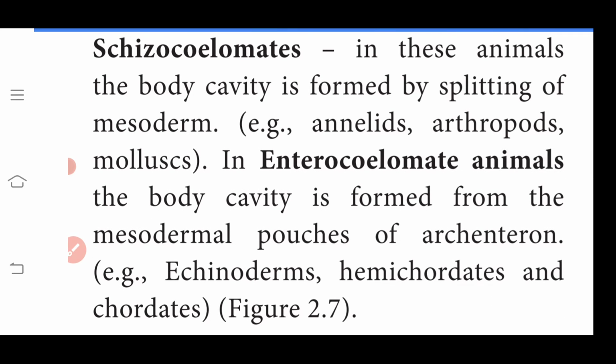Another one is enterocoelomate animals. Enterocoelomate means the body cavity is formed from the mesodermal pouches of the archenteron. Examples for the enterocoelomates: echinoderms, hemichordates and chordates.